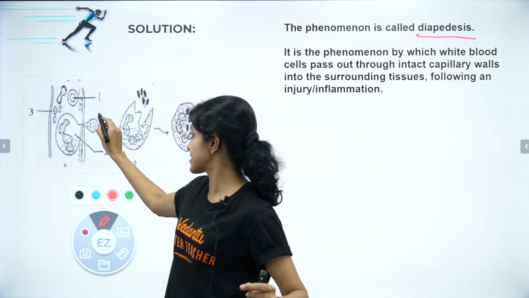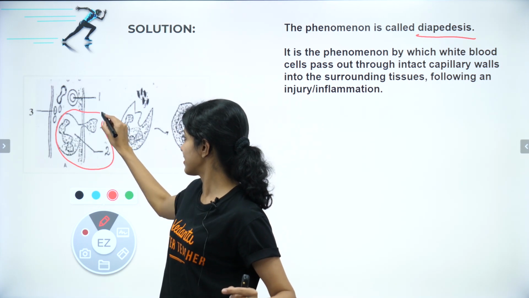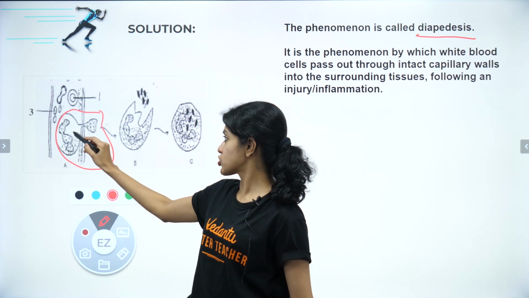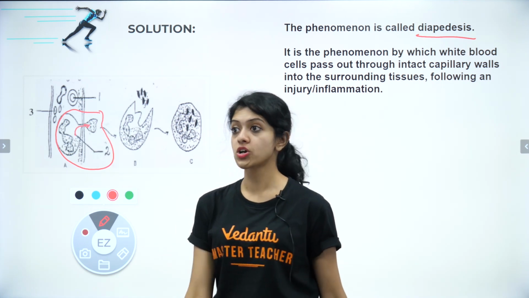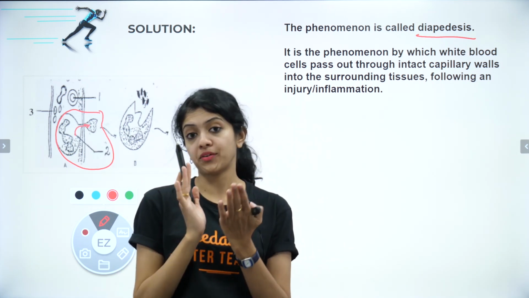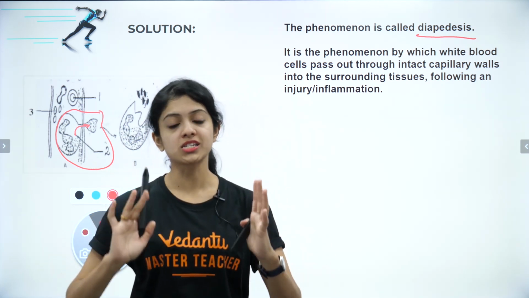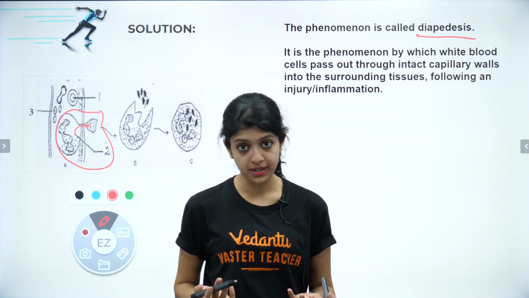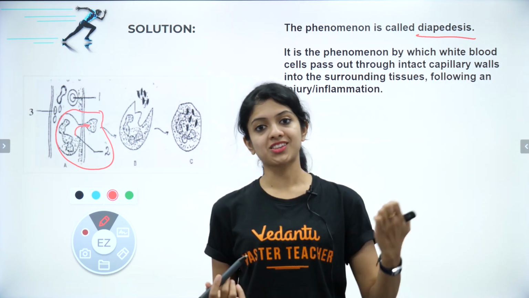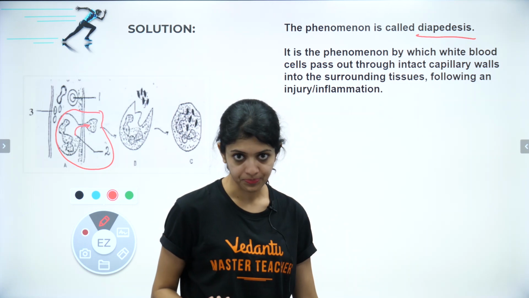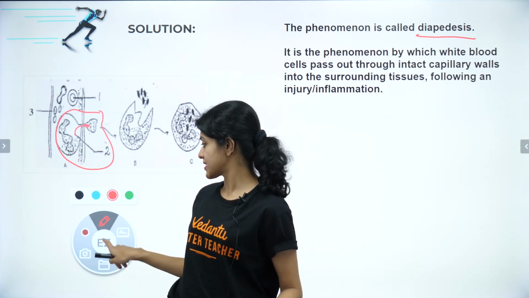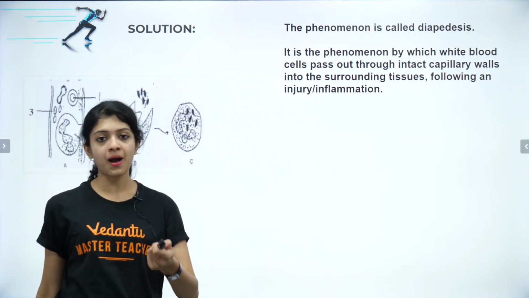White blood cells are trying to squeeze out through the intact capillary walls into the surrounding tissues. Why do they do this? When there is an injury or inflammation, they try to rush to the site of injury. So that is called diapedesis. Yes, that gives you another 1 mark.